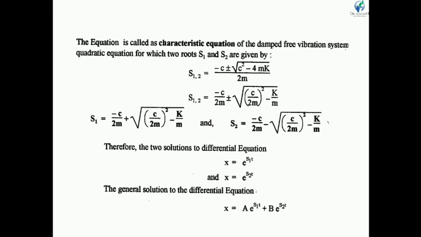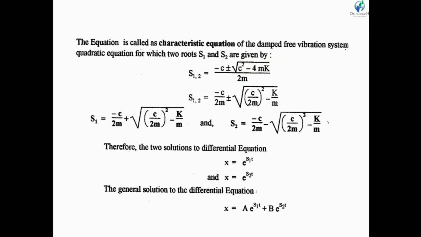So we have two solutions s1 and s2. In general we already know the solution is minus b plus or minus root b square minus 4ac upon 2a. If we put the values of a, b, c, then we get s1,2 is equal to minus c plus or minus root c square minus 4mk upon 2m.